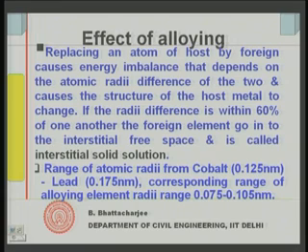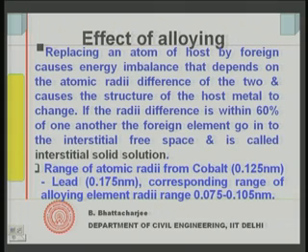Now, if we look at all metals in the periodic table, the larger size metals varying from cobalt to lead, if we look at their atomic radii, they vary from 0.125 nanometer to 0.175 nanometer. Cobalt is 0.125 nanometer and lead is 0.175 nanometer. These are usually the host metal. So, if I have to have interstitial solid solution, then the maximum difference I can have is the 60% radii difference.